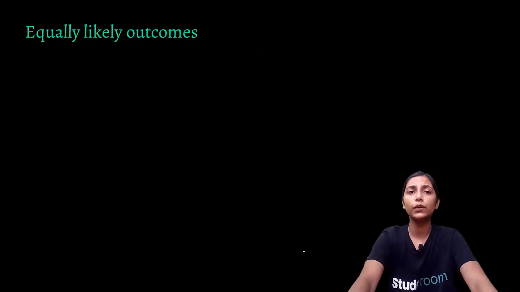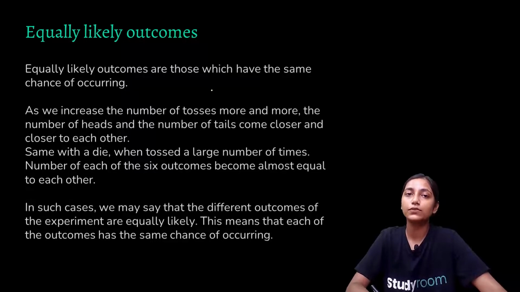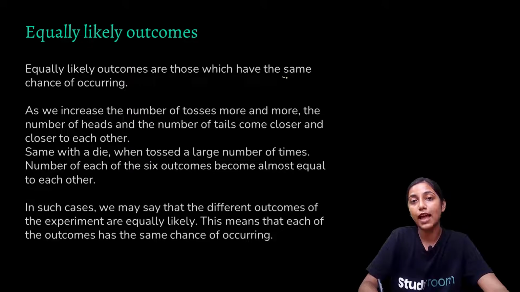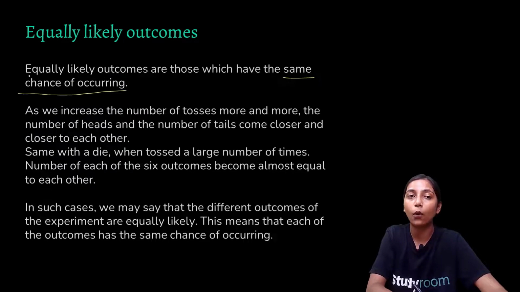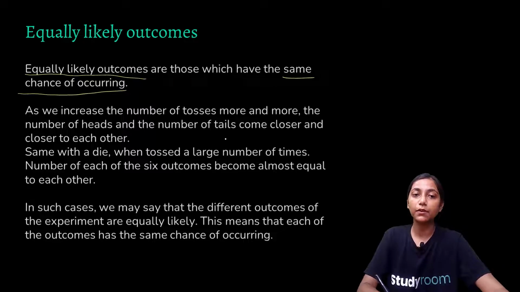Now, what are equally likely outcomes? Equally likely outcomes are those which have the same chance of occurring. So, the outcomes which have the same chance of occurring are known as equally likely outcomes. As we increase the number of tosses more and more, the number of heads and the number of tails come closer and closer to each other. Same with the die. When tossed a large number of times, the number of each of these 6 outcomes becomes almost equal to each other, right?